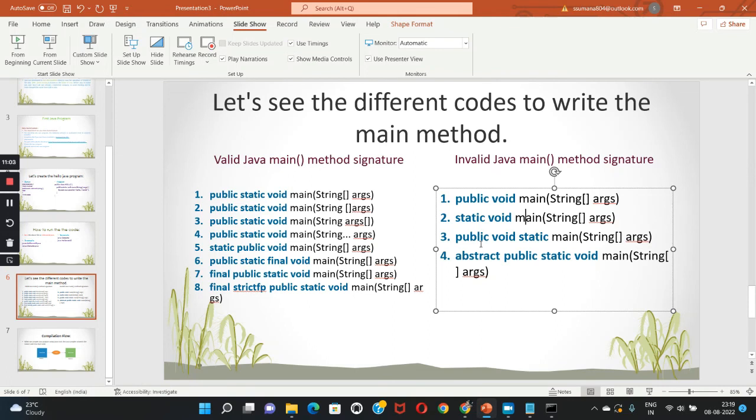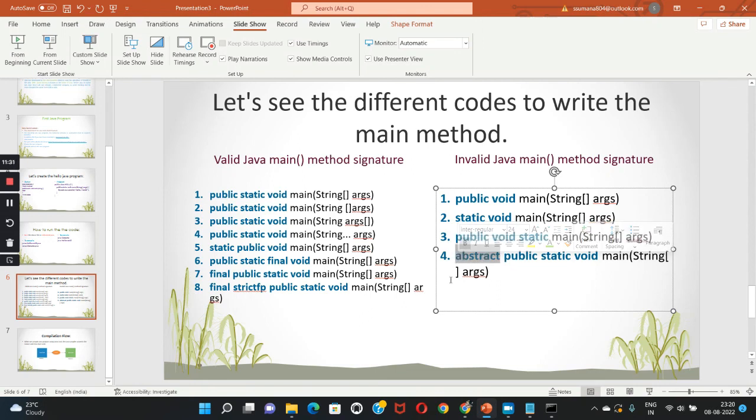And let's see the third statement. public void static. We should not interchange static and void. We can interchange public and static, but we should not interchange void and static. So that will be invalid. And we should not mention public static void main as an abstract method.